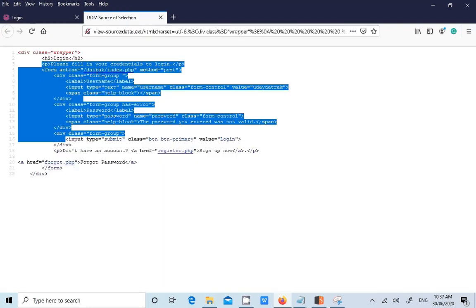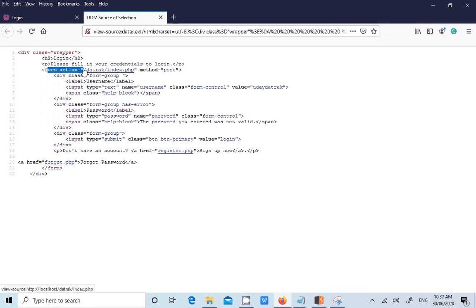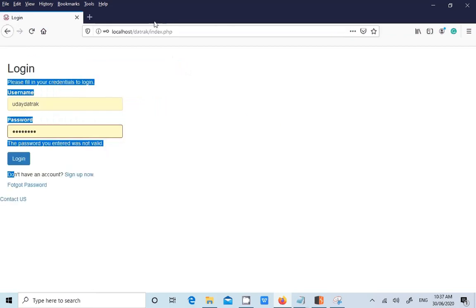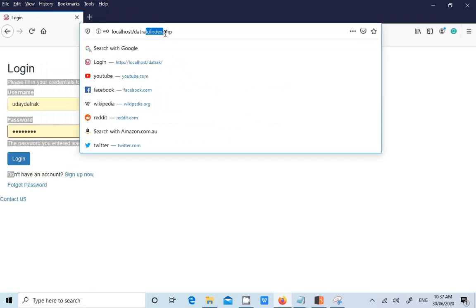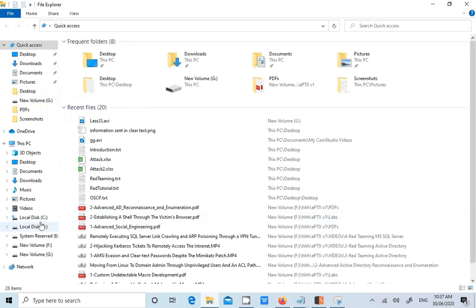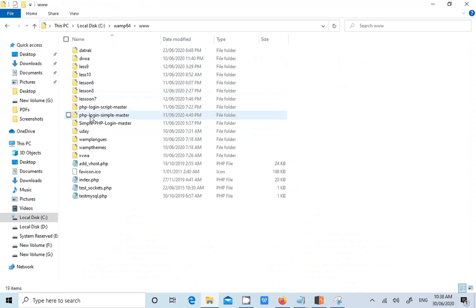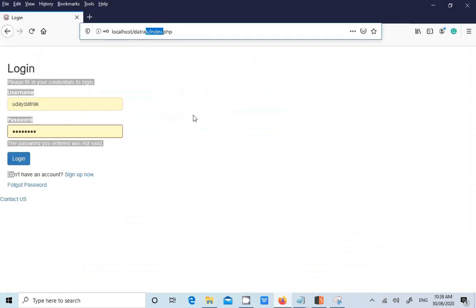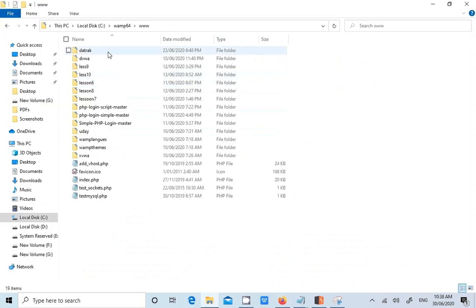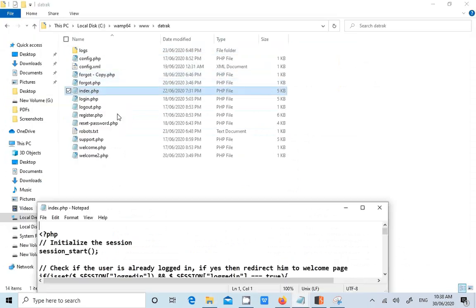Now I'll see the form. Yes, action. So your username and password are sent to this particular website over a POST request. Okay. Now I'll change this POST to GET, so that you do not change it on the website. Just for demonstration purposes I am showing you. Yeah. Now which page is this? Index.php. Now just to understand, for you to practice by yourself, I'll be showing you the C drive, WAMP64, www. Which file are you talking about? Index.php, like index.php.